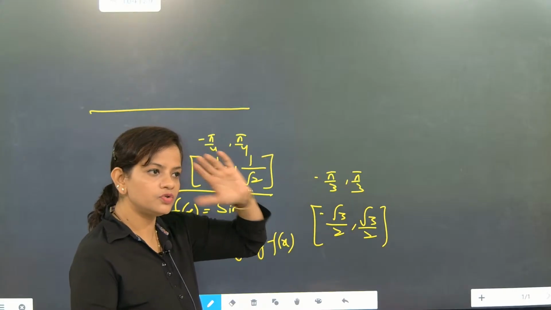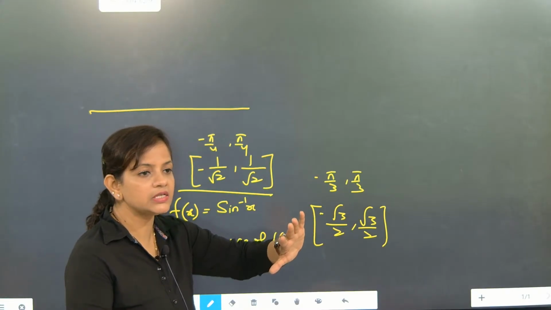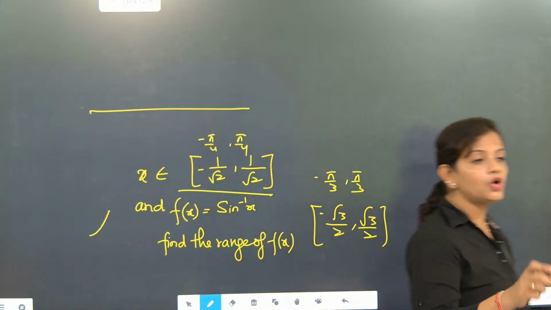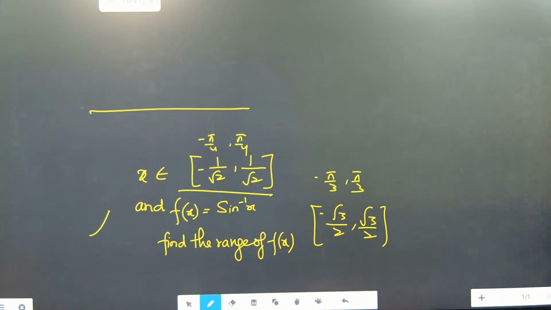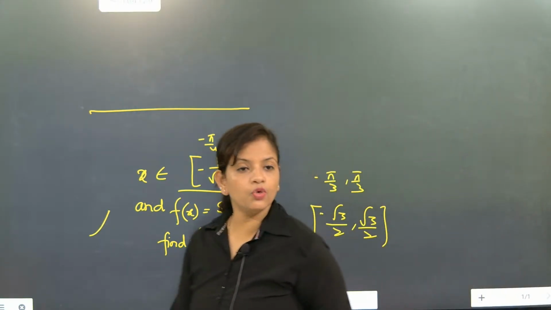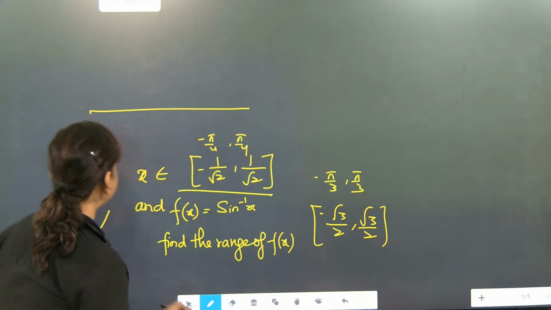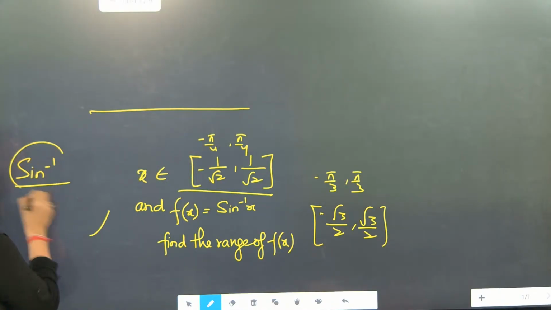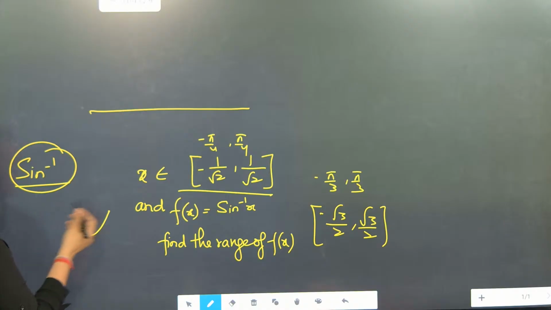Did you understand very nicely about sine inverse x? Domain finding, range finding. Note down in your notes, for sine inverse x, domain is values and range is angle. Whenever you are writing the sine inverse x function, minus 1 to plus 1, whatever is there, will become the domain.